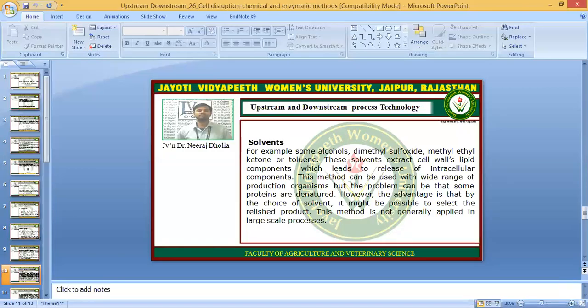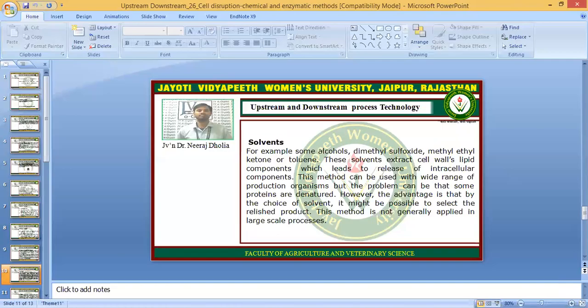Generally solvents are used to dissolve something. So if the plasma membrane or cell wall has some lipids, and you dip the cells in the solvents, they will dissolve the lipids, and after dissolution the cell wall or cell membrane will be porous or disrupted.